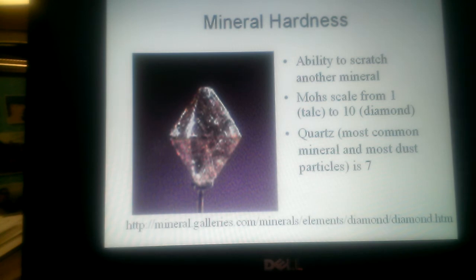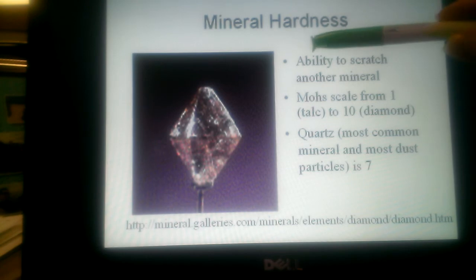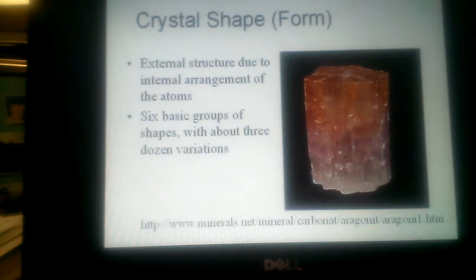So diamond is the hardest mineral on the earth. Now, quartz is pretty hard. It's a 7, and that's one that we have pretty frequently used to make glass and things of that nature. So hardness is how resistant it is to being scratched. The bigger the number, the harder it is.